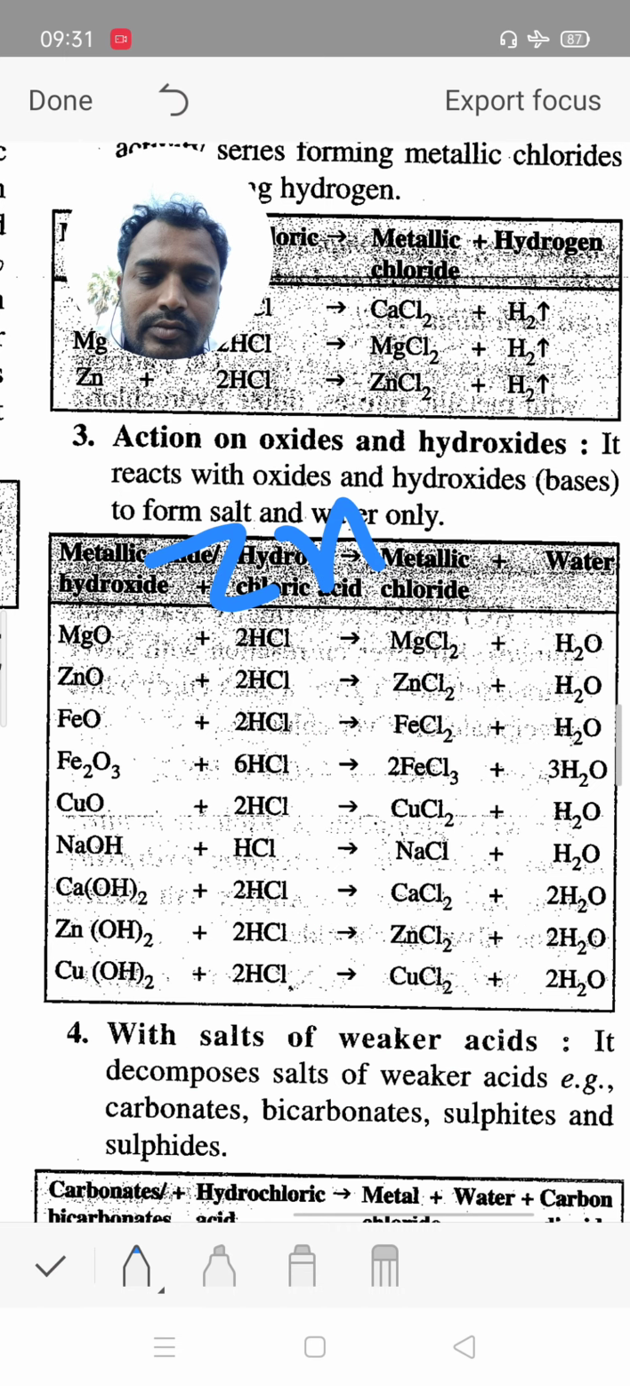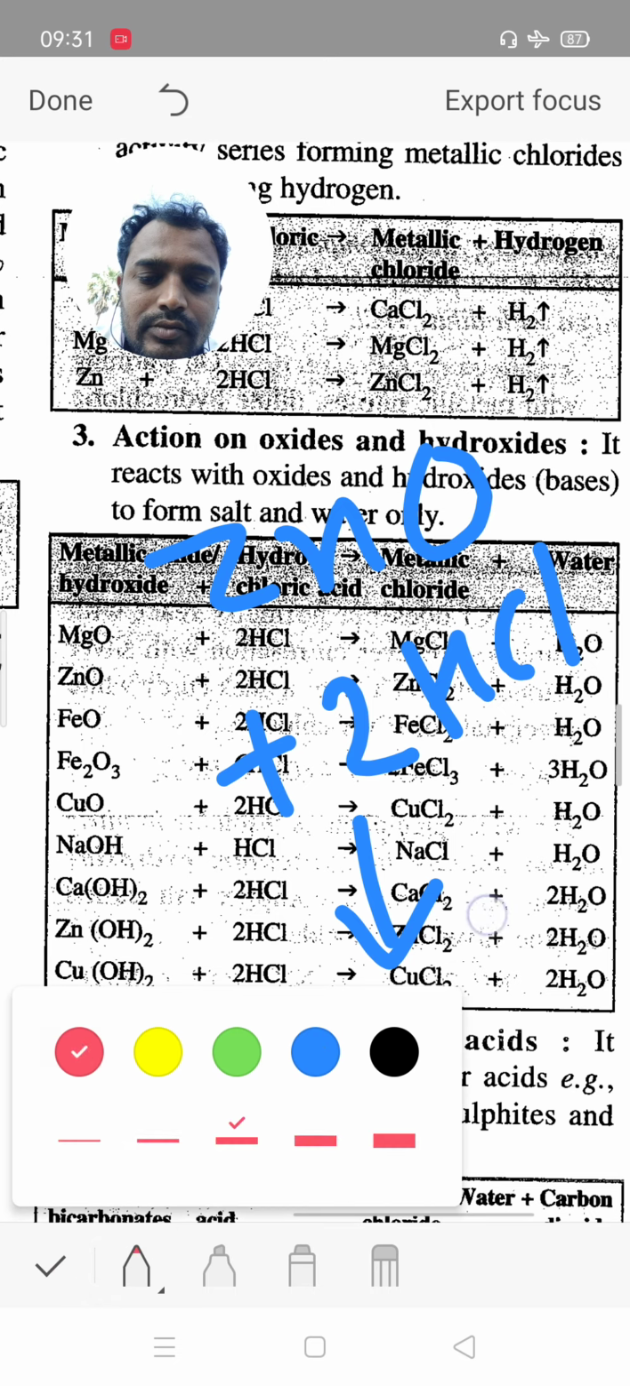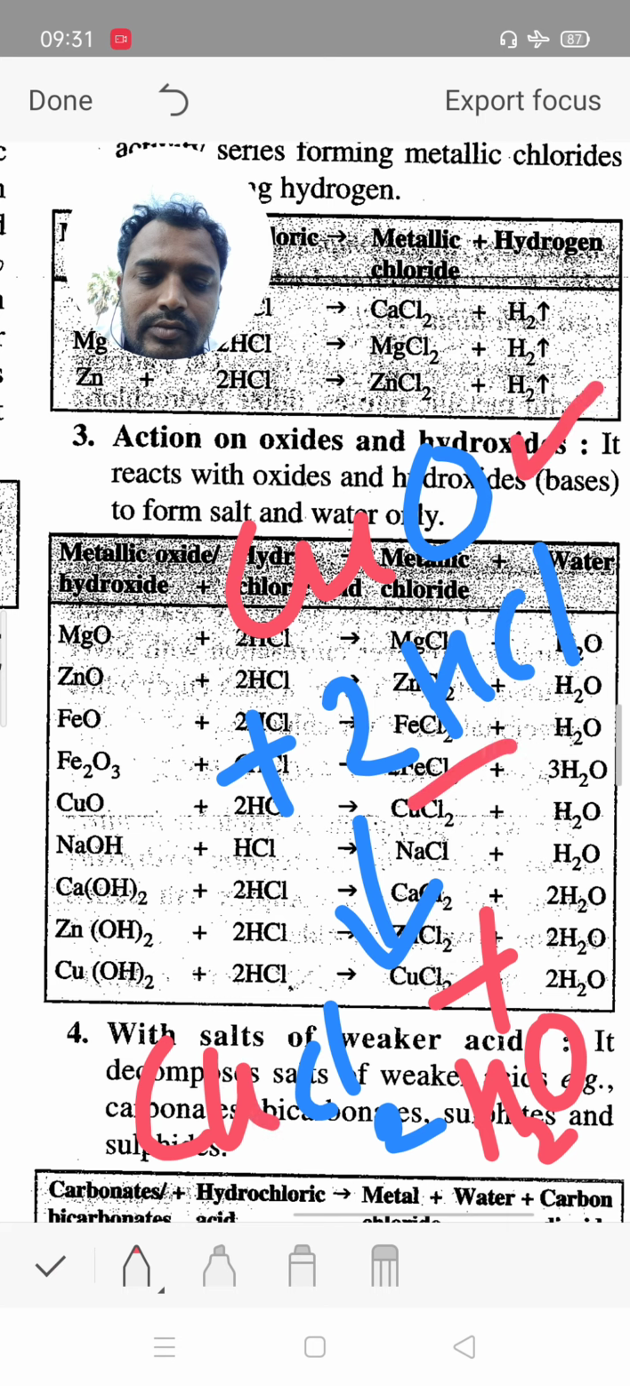Now zinc oxide reacts with HCl, it gives zinc chloride plus water. In the same way, when copper oxide reacts with HCl, it gives copper chloride plus water. There are 2 hydrogen combined with 1 oxygen to give water.